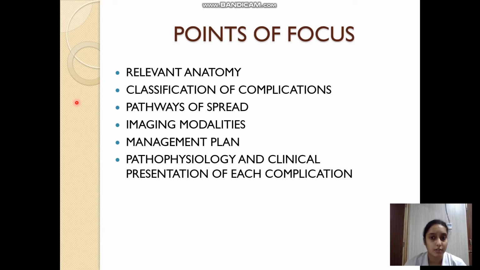The classification of the complications depending on the site involved and the pathways of the spread from the middle ear to the adjacent structures will be covered. The pathophysiology and clinical presentation of each complication will be studied separately, but the imaging modalities and the management plan remain one and the same.